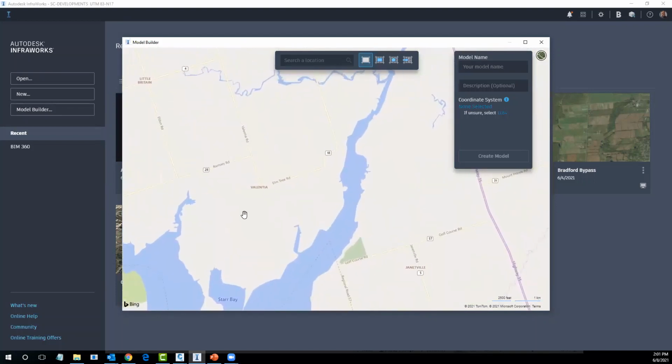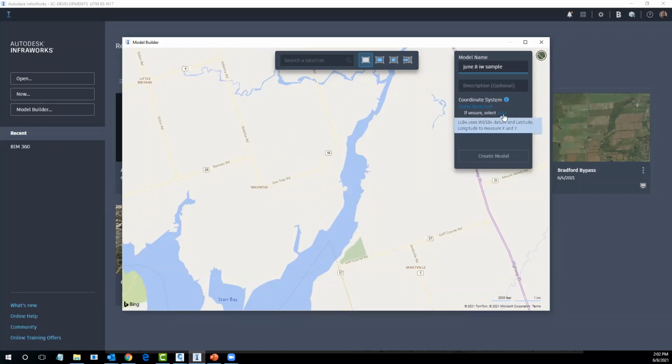And from this particular approach, you've got now the option for the model name. So we'll call this June 8 IW sample. And there's an option right now to select the coordinate system right out of the gate. So if you're not sure, use LL84. If you're working in a conceptual approach, then that's probably a good idea. If you're going to dump it into InfraWorks, from InfraWorks into Civil 3D right away, you probably want to get your coordinate system straightened out right out of the gate.